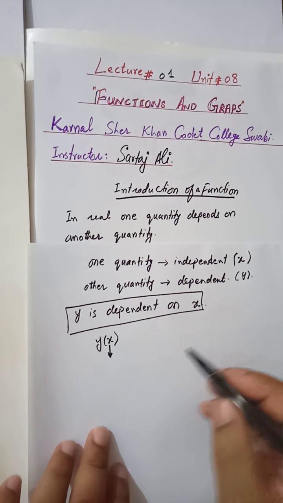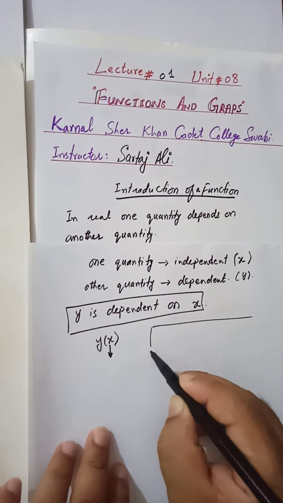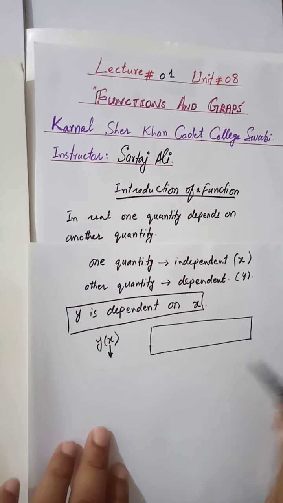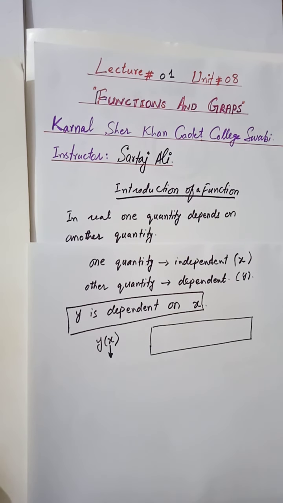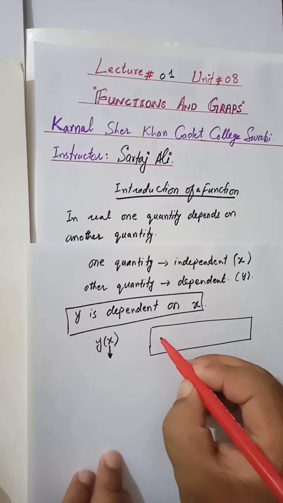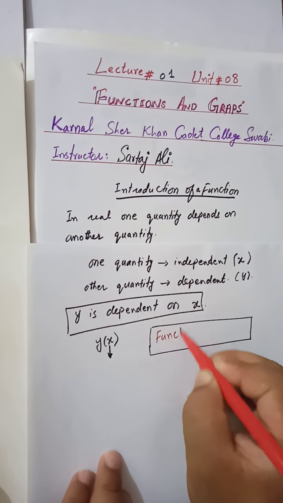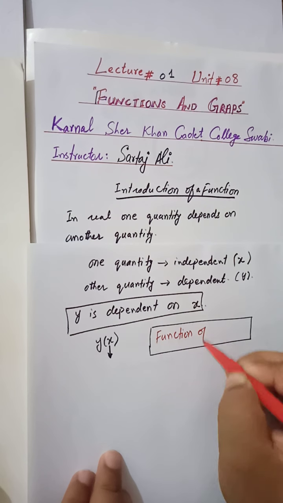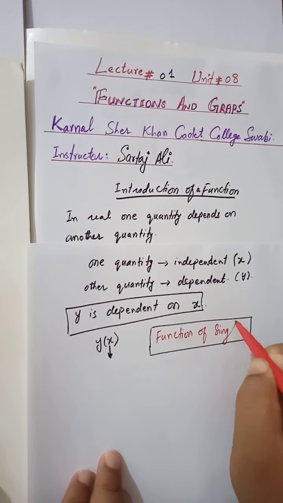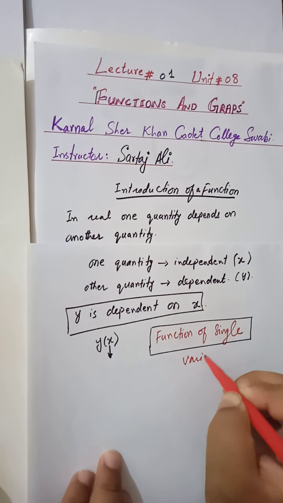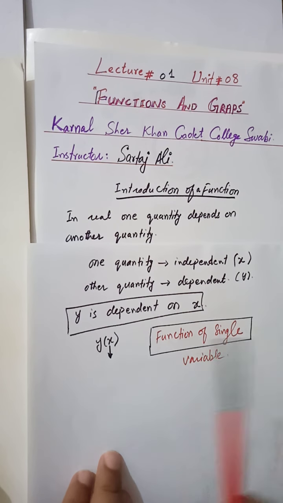So remember this point. Here our target is to discuss the single valued function, meaning the independent quantity must be single. So here the target is the function of a single variable. That's why I am considering that y is only dependent on x.